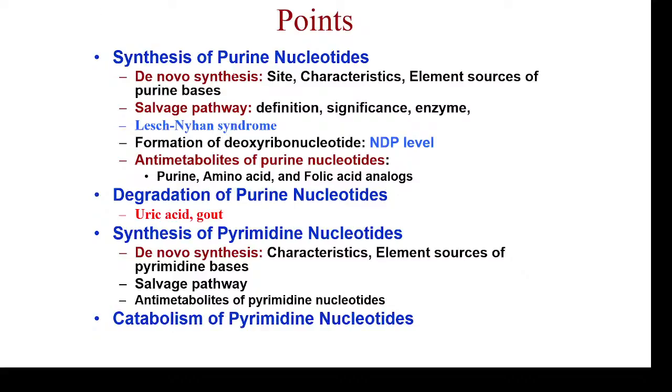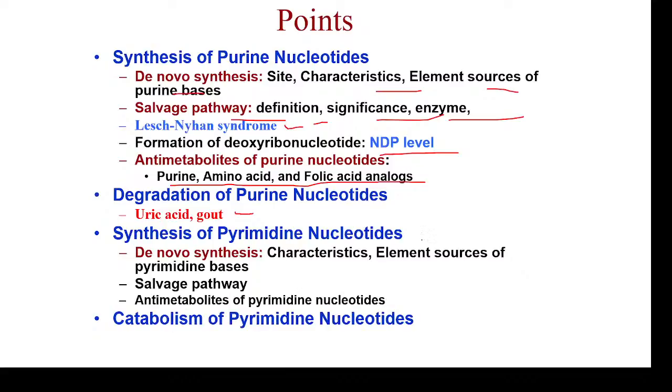so overall synthesis of purine nucleotide. What you have to learn: site, its characteristics, sources of elements, then practice the pathway. Okay, salvage pathway. What is salvage pathway? Its importance and the enzymes that are involved. Lesch-Nyhan syndrome. Okay, formation of deoxyribonucleotides at NDP level is important. Antimetabolites of purine nucleotides, so this is for knowledge purpose. Degradation of purine nucleotides, and the disorder gout, very important from your examination point of view.